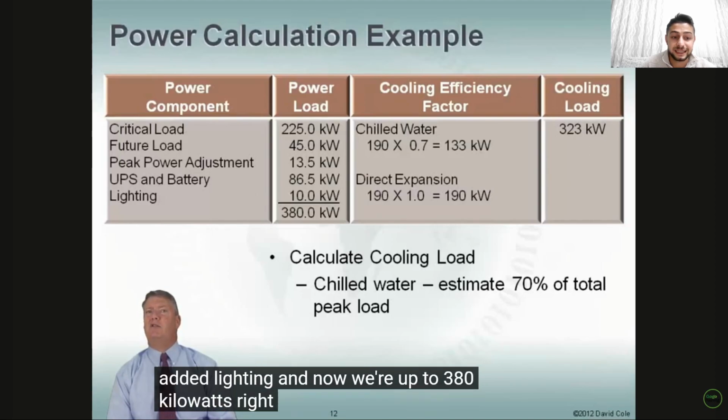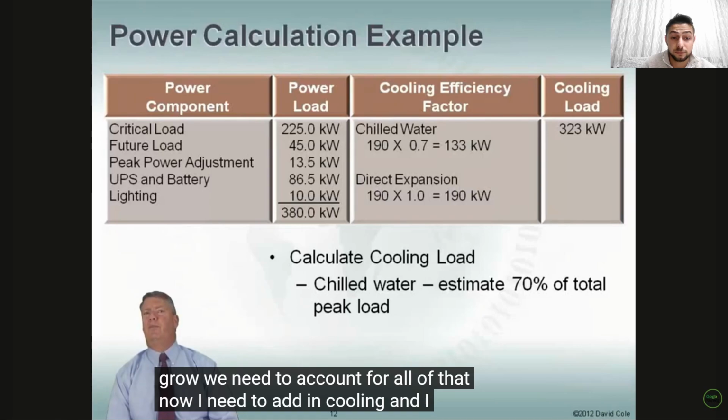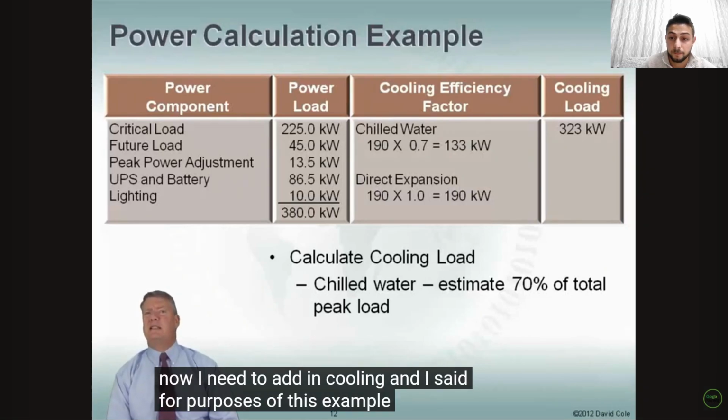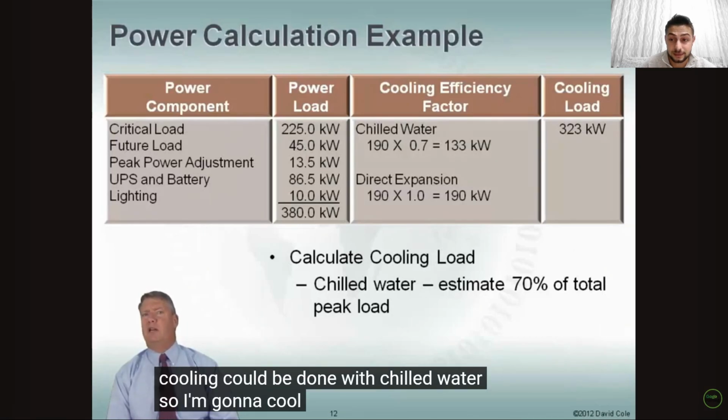Right? So our load's starting to grow. We need to account for all of that. Now I need to add in cooling. I said for purposes of this example, half of my cooling, 190 kilowatts, is going to be done with chilled water. So I'm going to cool 190 kilowatts with chilled water.